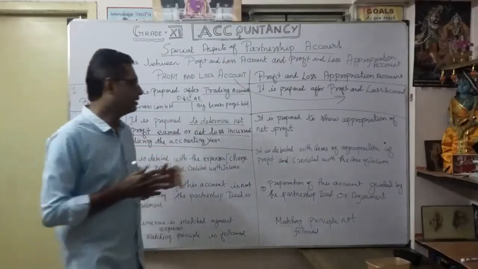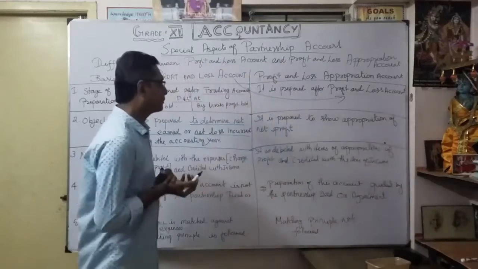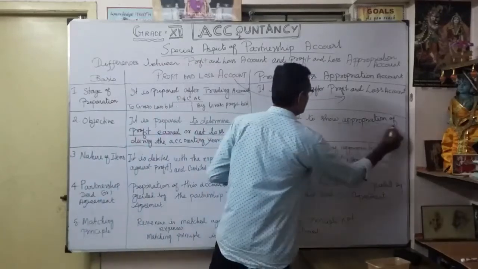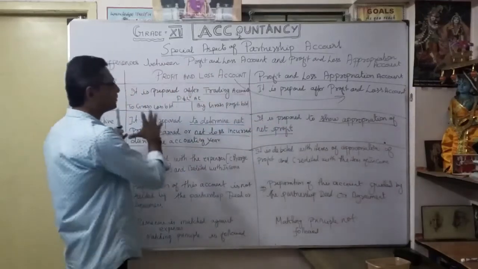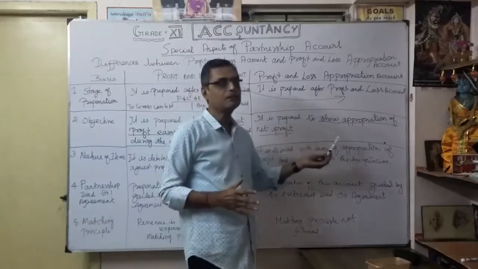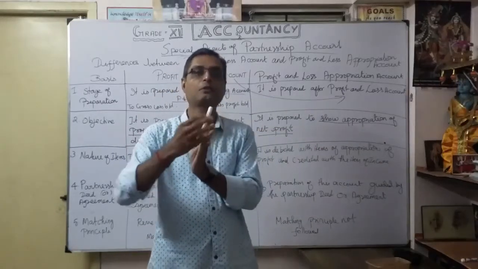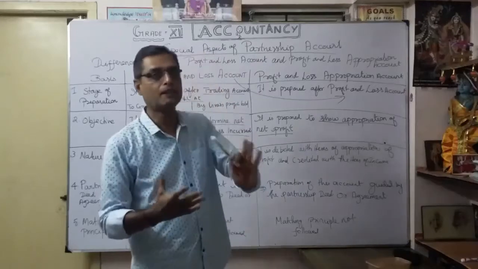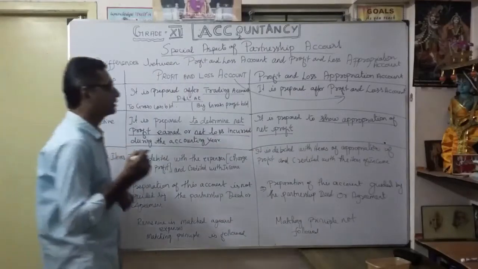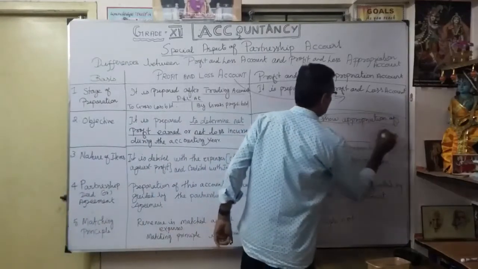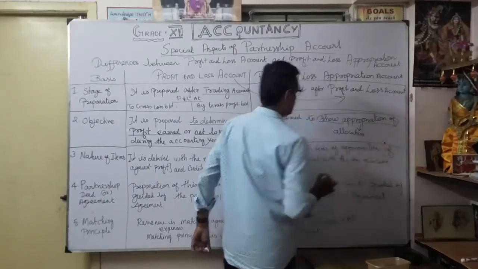Similarly, the profit and loss appropriation account shows the appropriation of profit. Once the profit and loss account is prepared, we prepare this account to show appropriation or allocation of profit, that is, what we are going to distribute further from the available profit. That is its very important objective. Appropriation is nothing but allocation.